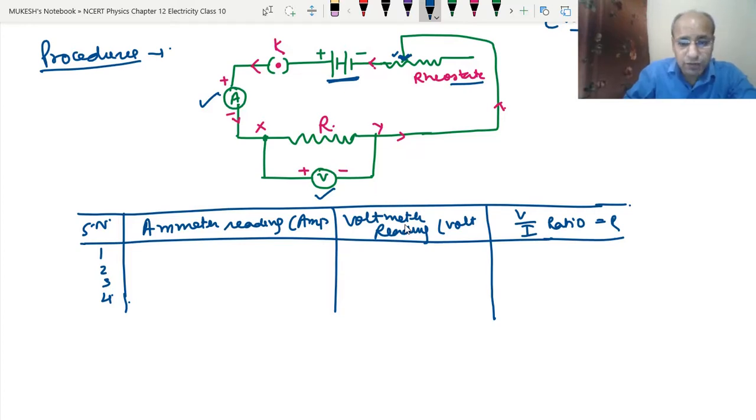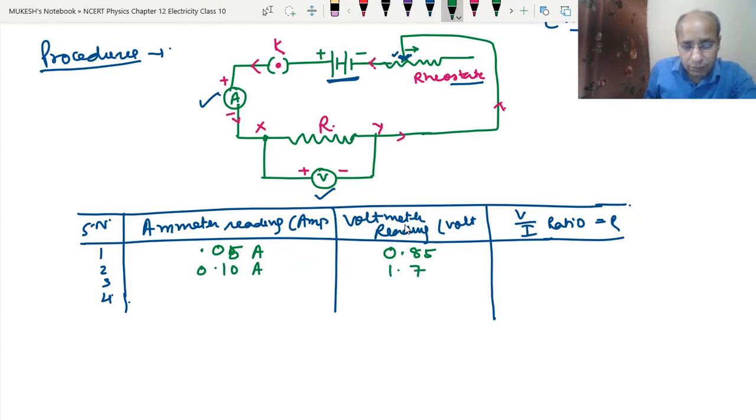So correspondingly it will show the values of A and V, and we will note down the values here. Let's take an example. Suppose the value the ammeter is showing is 0.05 ampere, and the corresponding value the voltmeter shows is 0.85 volt. Now we will start sliding this to this side, so the resistance starts reducing, and the corresponding A and V values start increasing. So now the A value, let's say, becomes 0.1 ampere.